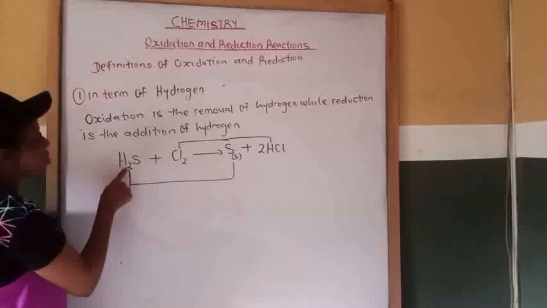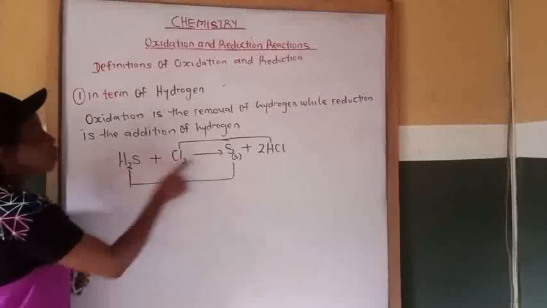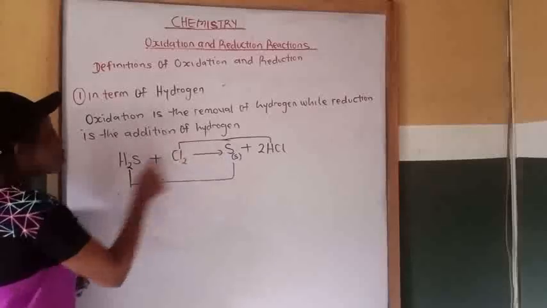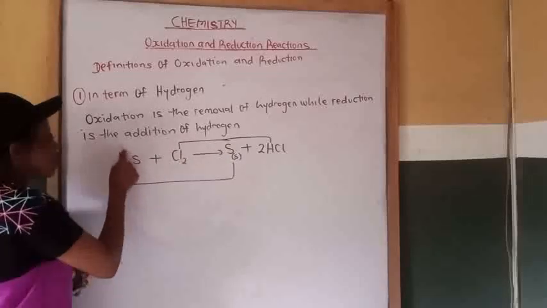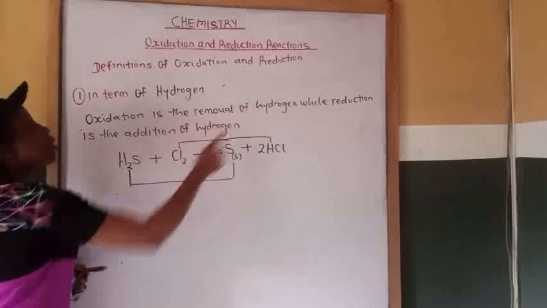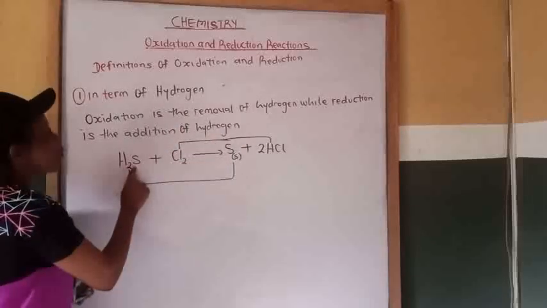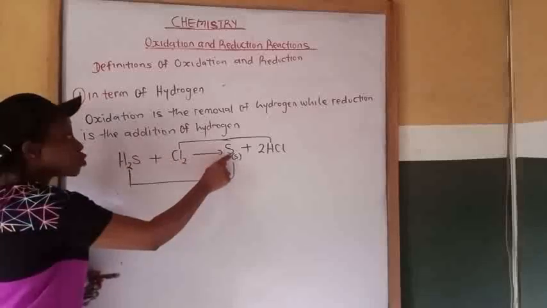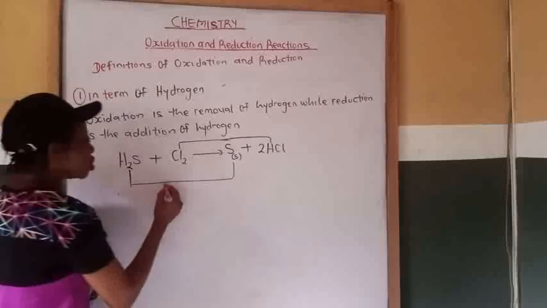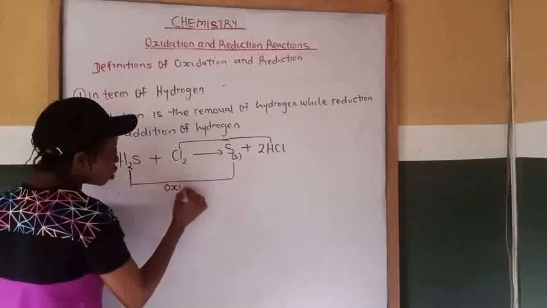Now let's look at this place. From hydrogen sulfide to sulfur, hydrogen atom is being removed to give us what? Sulfur. So therefore, we remove hydrogen from hydrogen sulfide to give us sulfur. So removal of hydrogen is oxidation. So this one undergoes oxidation reaction.